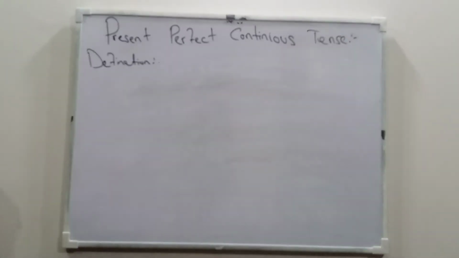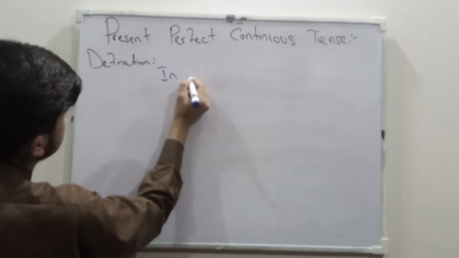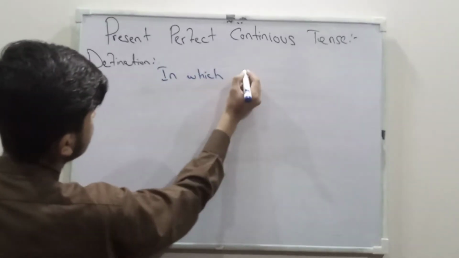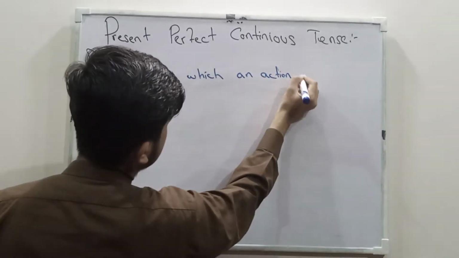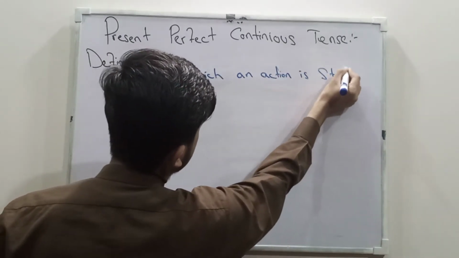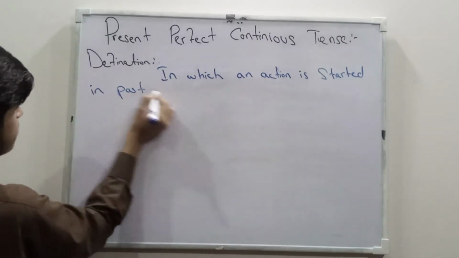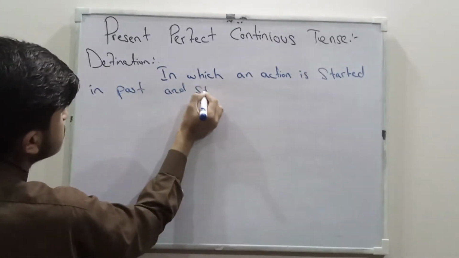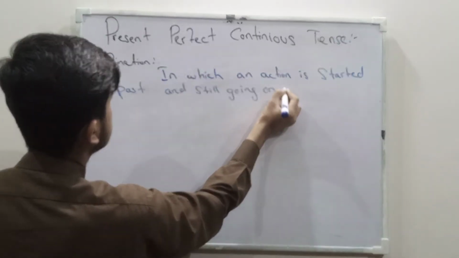What is present perfect continuous tense? It is the tense in which an action is started in past and still going on.